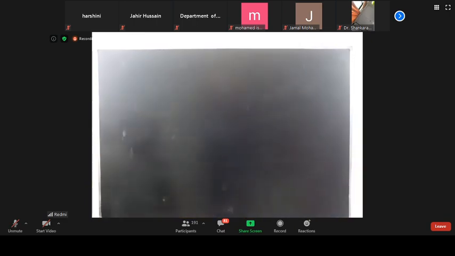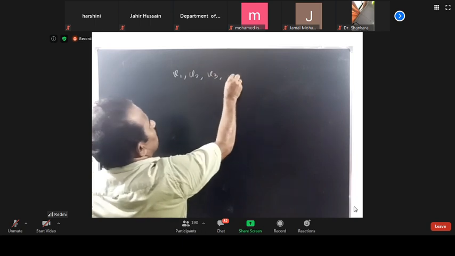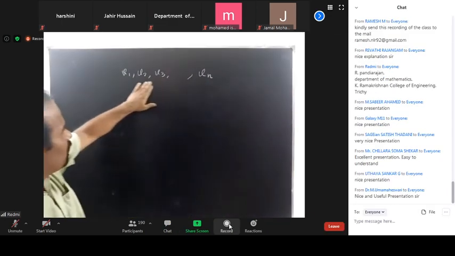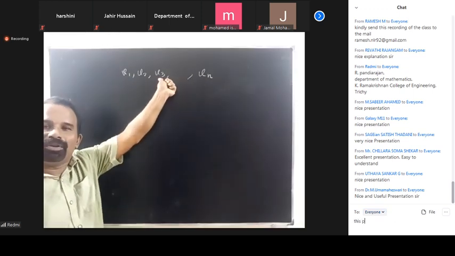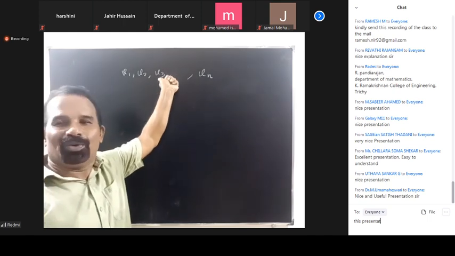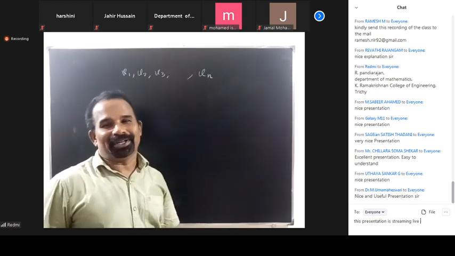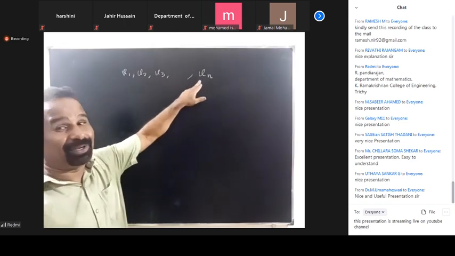Okay. Here, the vectors V1, V2, V3, Vn. Okay. Here, in this set of vectors, at least one of them is 0. One of them is 0. So this set is definitely linearly dependent. Okay. One of them is 0, so it is linearly dependent. Why?